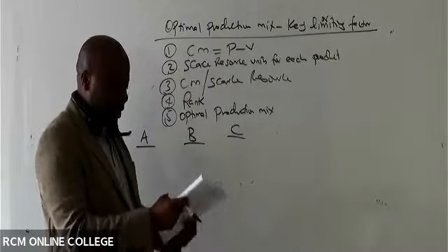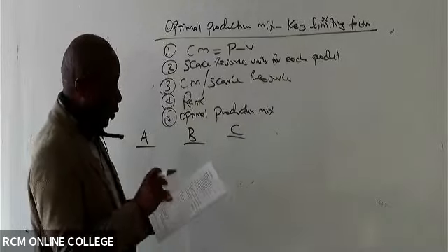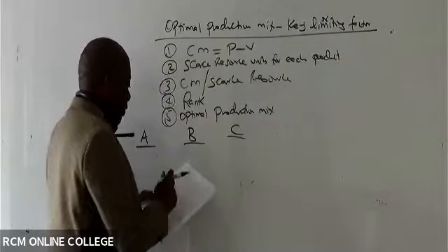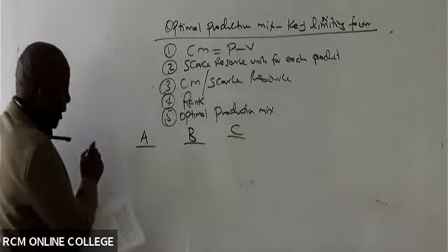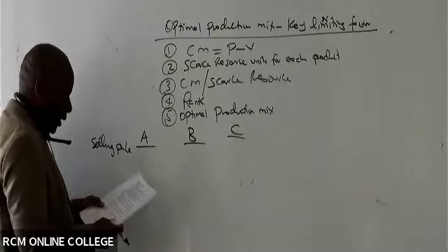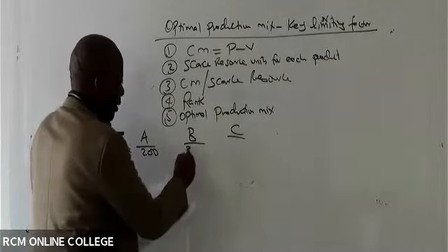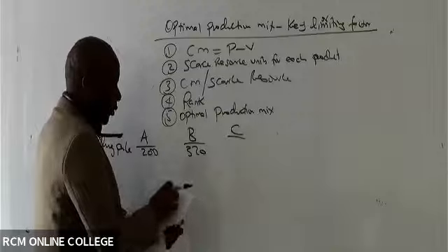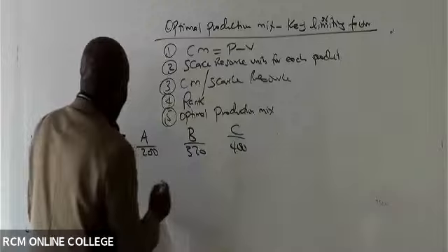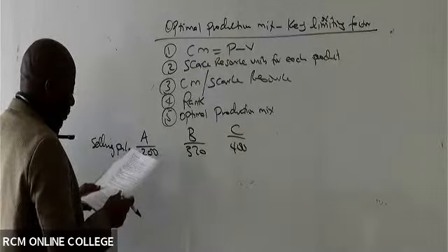So ladies and gentlemen, here we have the selling prices, and there was confusion brought by the examiner. The selling price given there is a standard. So we have the selling price. This should be what, somebody? 200, 320. Let's explain about this other price. It was quite a mistake on the examiner's side. 400. Are you able to see the variable cost?